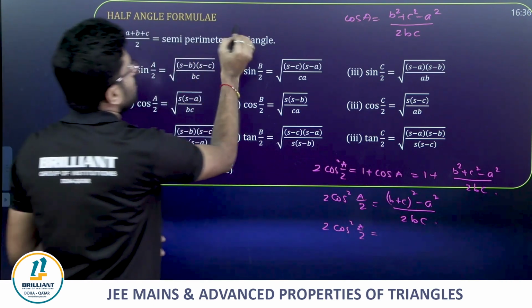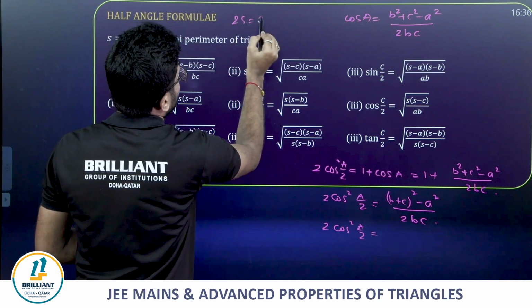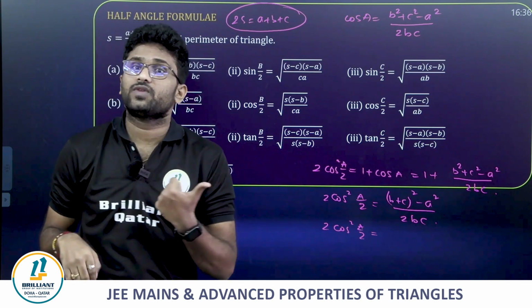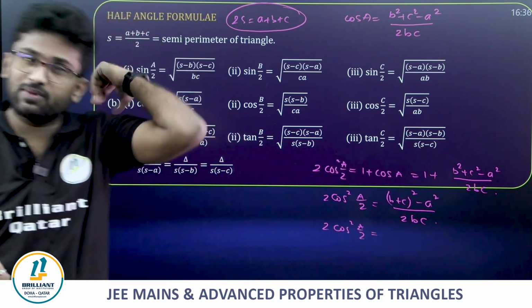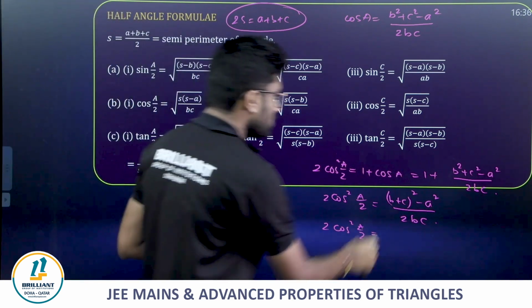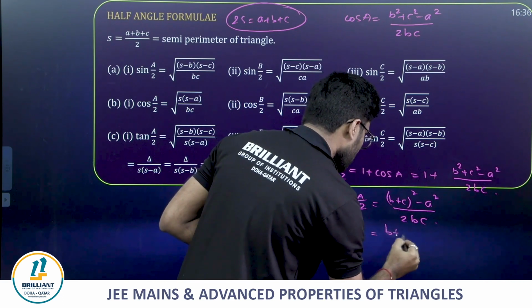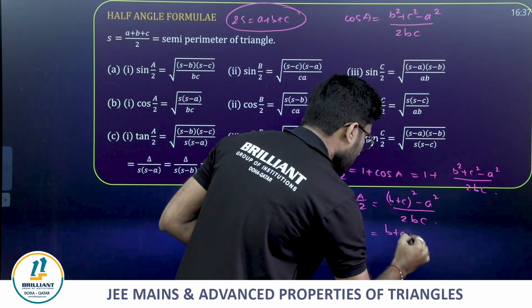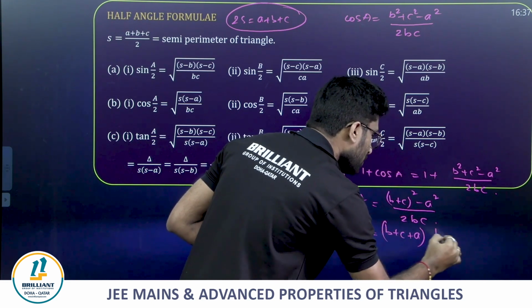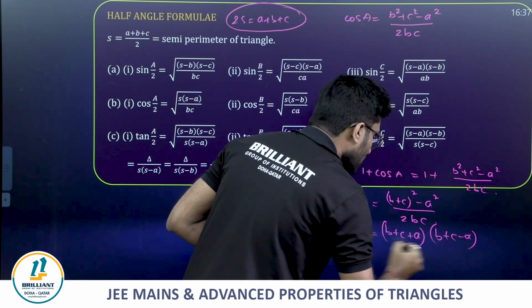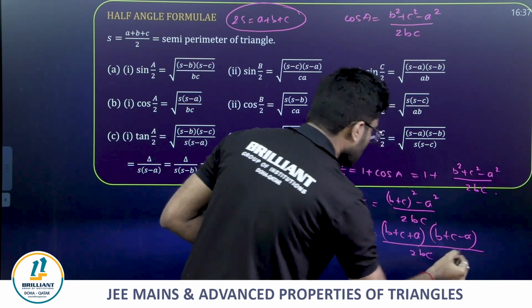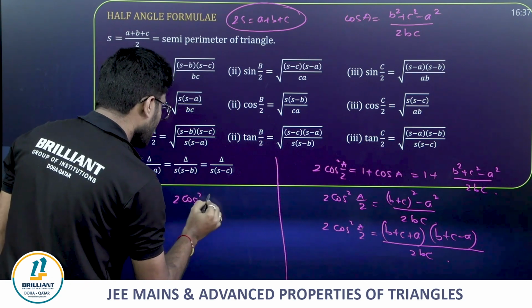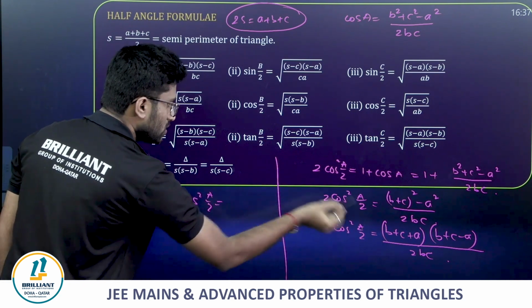Semi perimeter is half of a plus b plus c, so the perimeter is 2s, which is a plus b plus c.